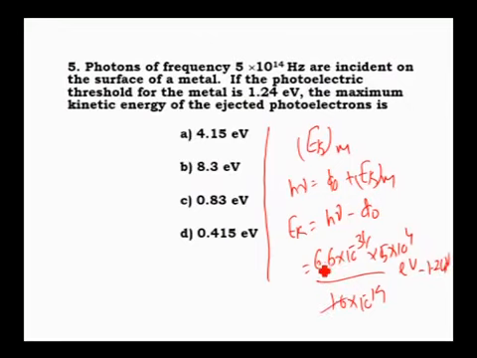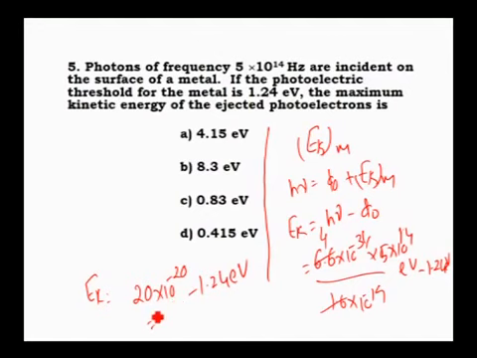Simplify this. Approximately 4 times cancels. Correct? 16 4s are 64, so 1.6 into 4 is 6.4. 5 into 4 is 20. Correct? It is 5 into 10 power 14. Then that value of kinetic energy will be 5 4s are 20, 20 into 10 power minus 20 minus 1.24 electron volt. Correct?